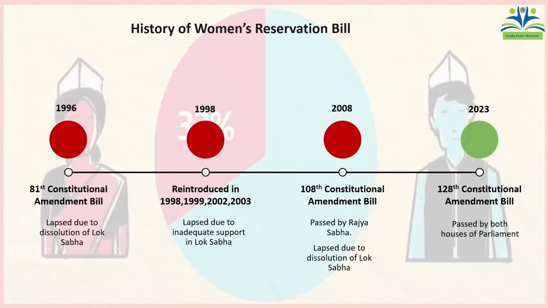Let's also see the history of women reservation. I have mentioned these points here, and this is very important. The 81st Constitution Amendment Bill is very important because this is the first time that a Women Reservation Bill was introduced in Lok Sabha. When was this? It was during the time of the Deve Gowda government.